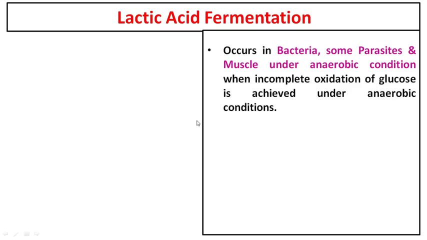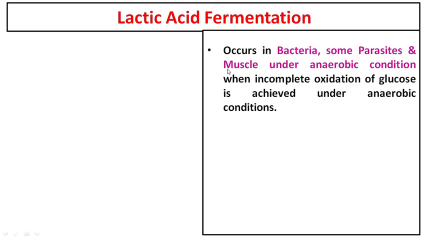Now we come to lactic acid fermentation. This lactic acid fermentation occurs in bacteria. It occurs in some parasites, endoparasites specifically. Endoparasites are the parasites which live inside your body. They will be living in some tissue, in some organs, or even in your GIT, in which case they are not getting enough oxygen. So they undergo lactic acid fermentation.